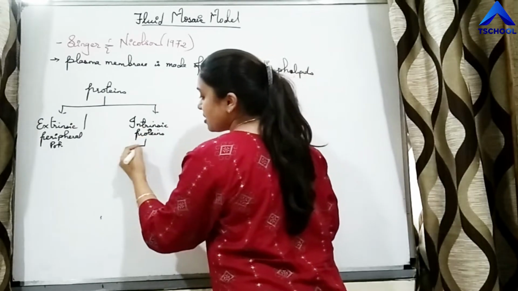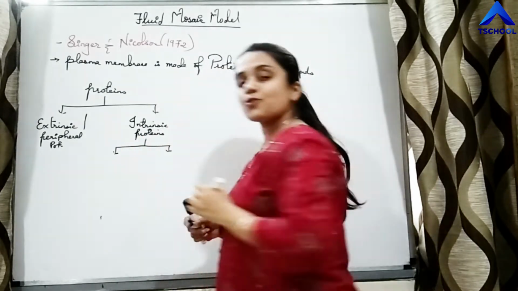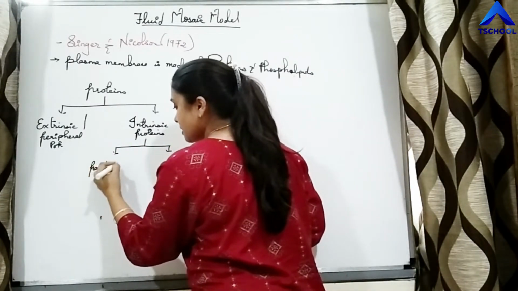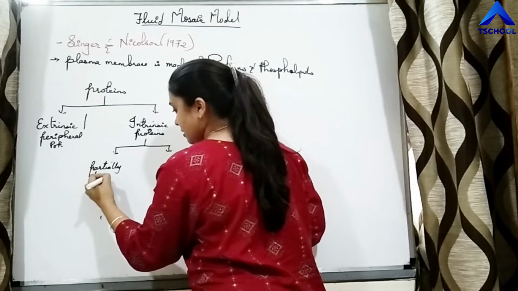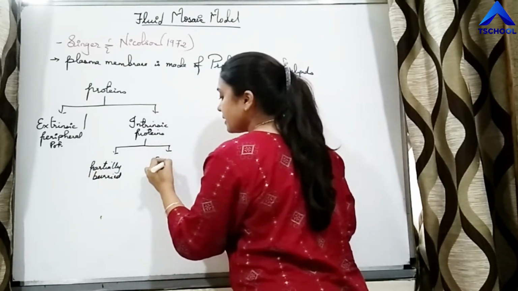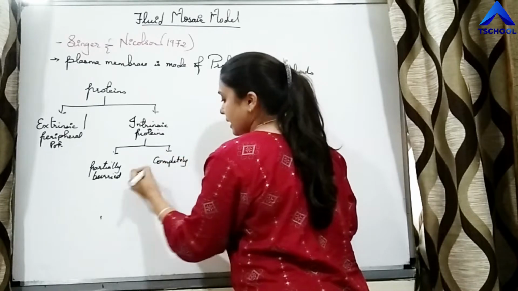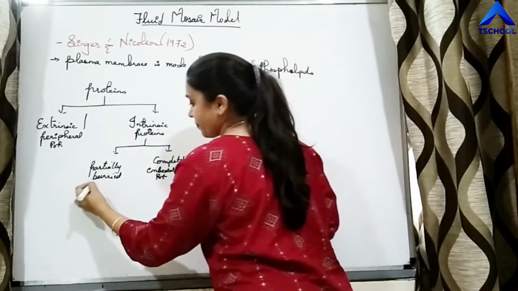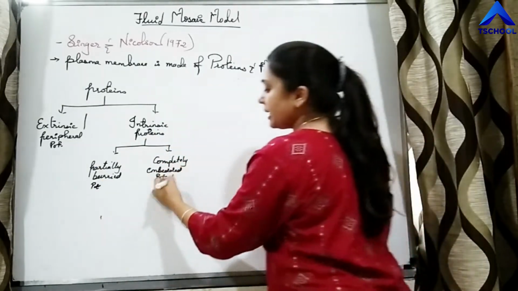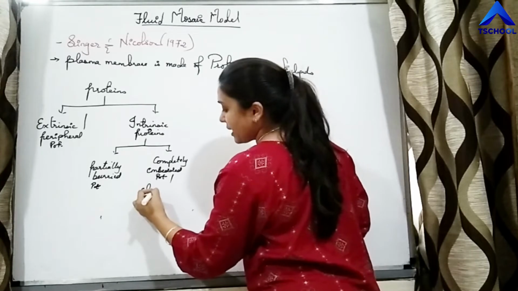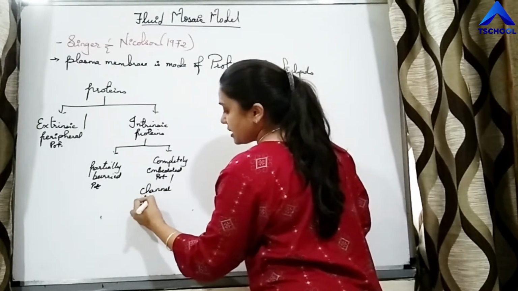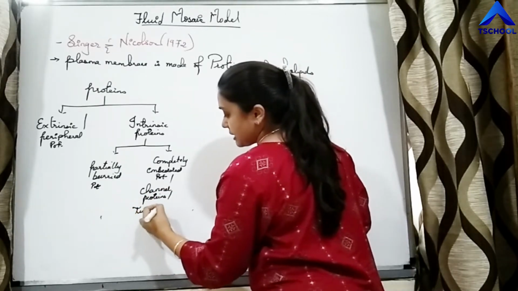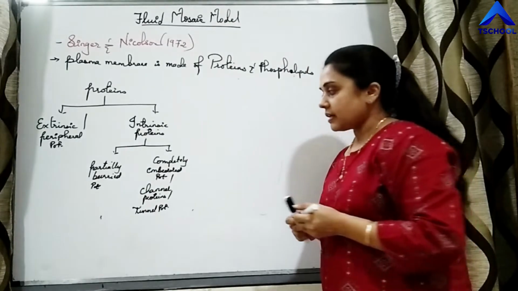These intrinsic proteins are further classified into two types: partially buried proteins and completely embedded proteins. These completely embedded proteins are also called channel proteins or tunnel proteins.